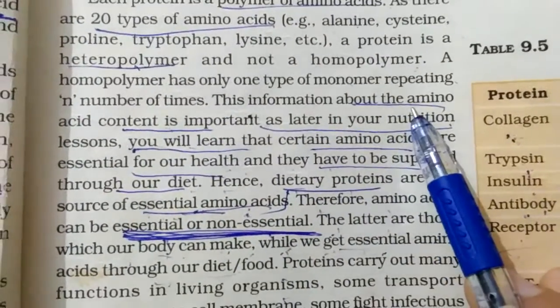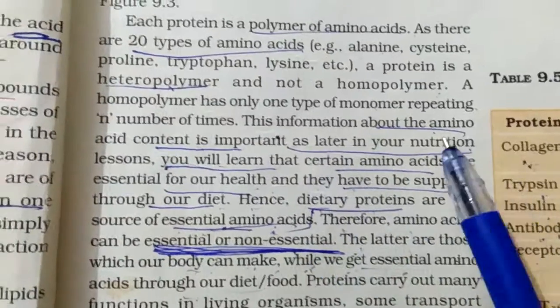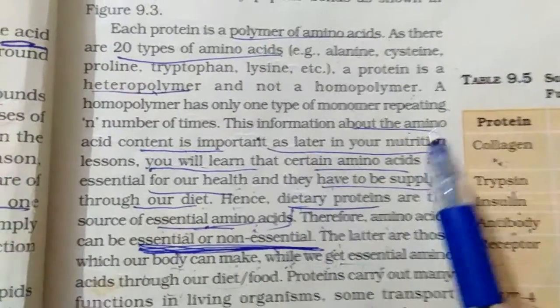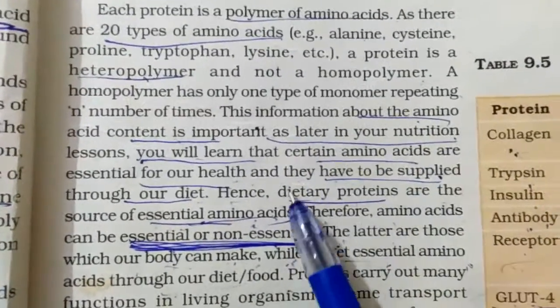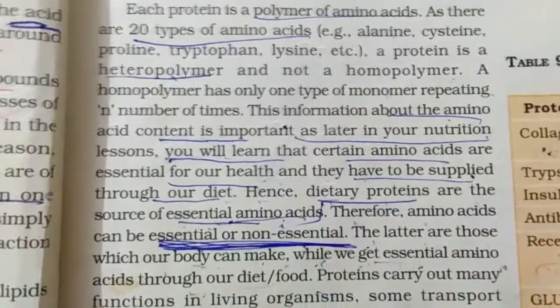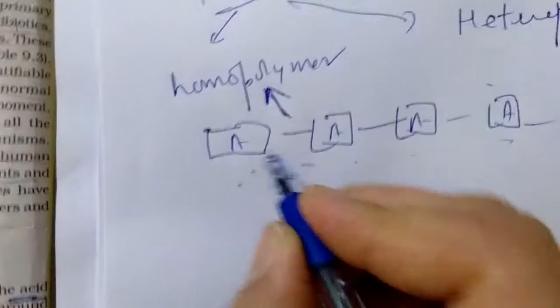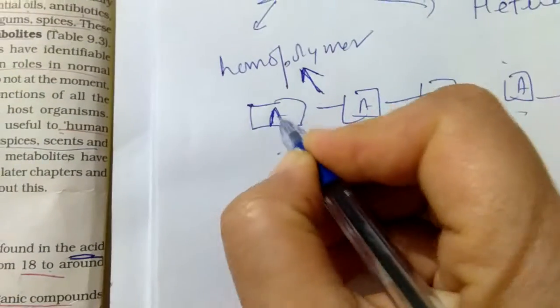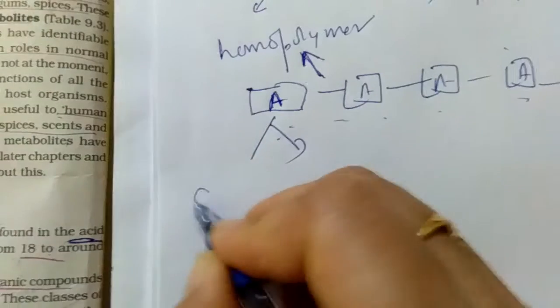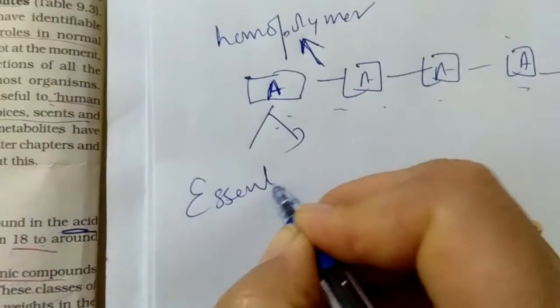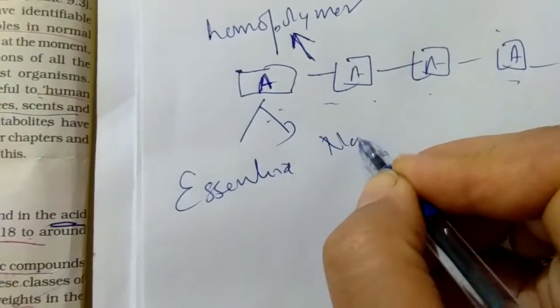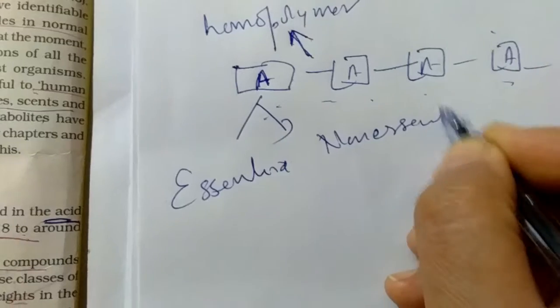Now what amino acids will be there and in which number, this information is there on DNA. Now again we can classify the amino acids as essential and non-essential amino acids. Suppose this is an amino acid, whether it is an essential amino acid or a non-essential amino acid, it depends on what?